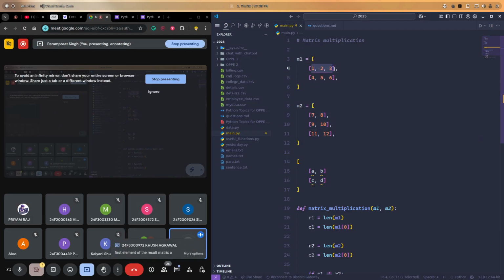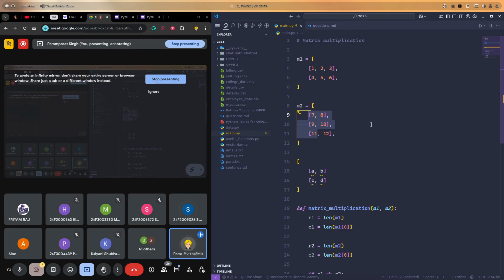And if I multiply this with this 8, 10, 12, B. And if I multiply 4, 5, 6 with 8, 10, 12, where should I store it? D. Okay, and similarly for C, we will multiply this with 7, 9, 11. You all are clear with this, right?